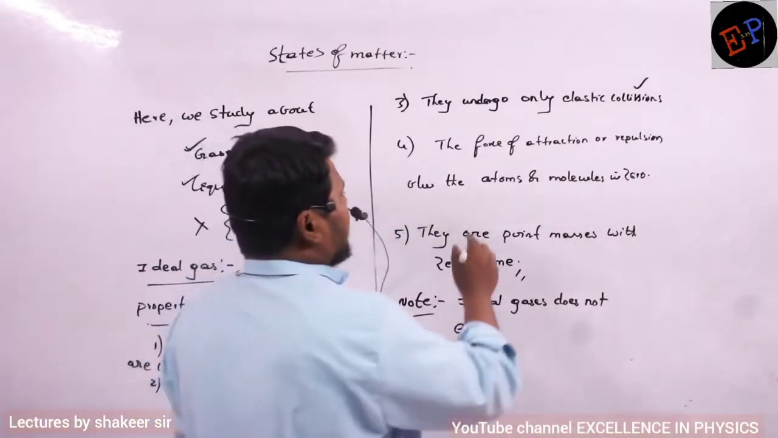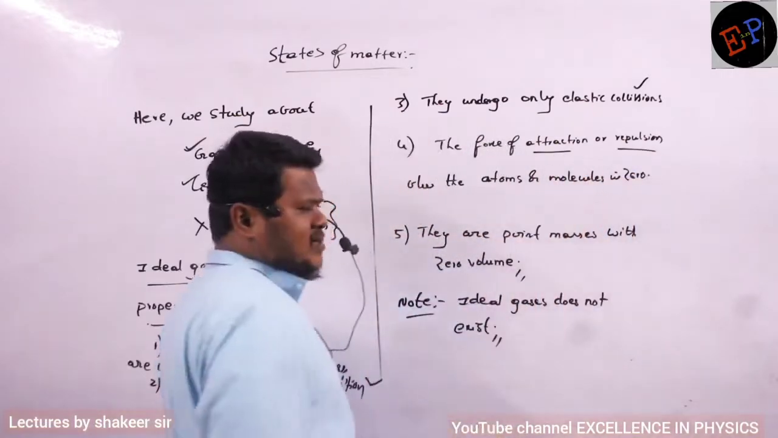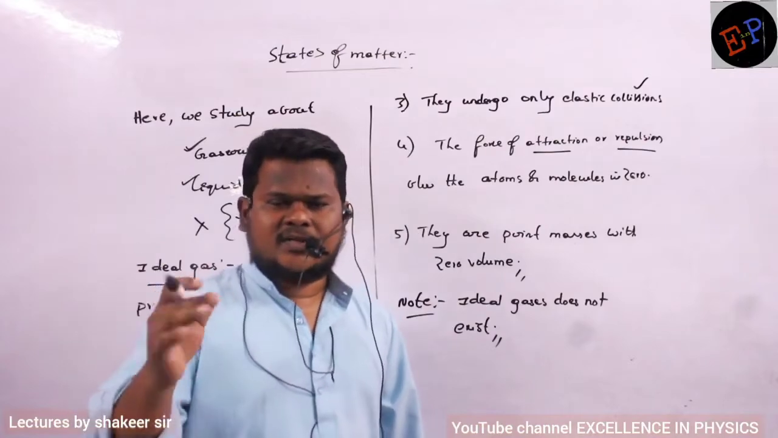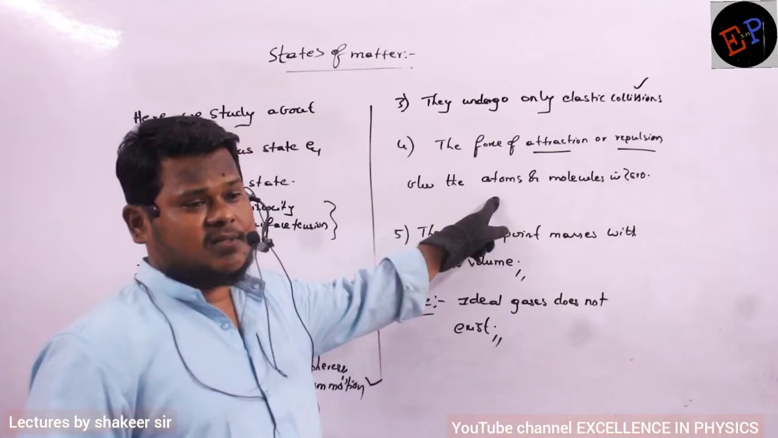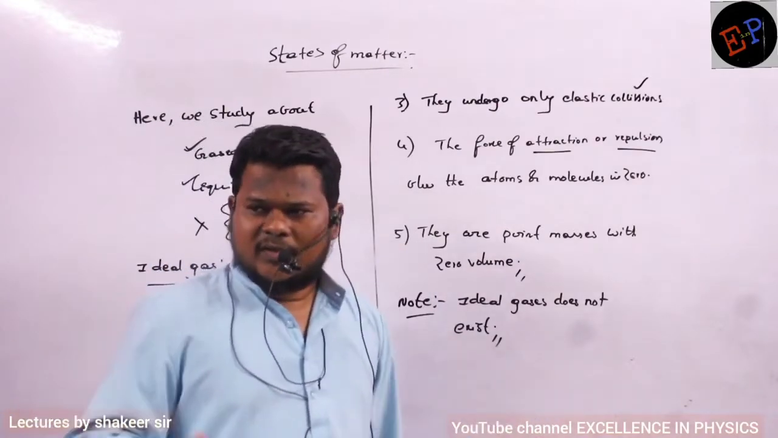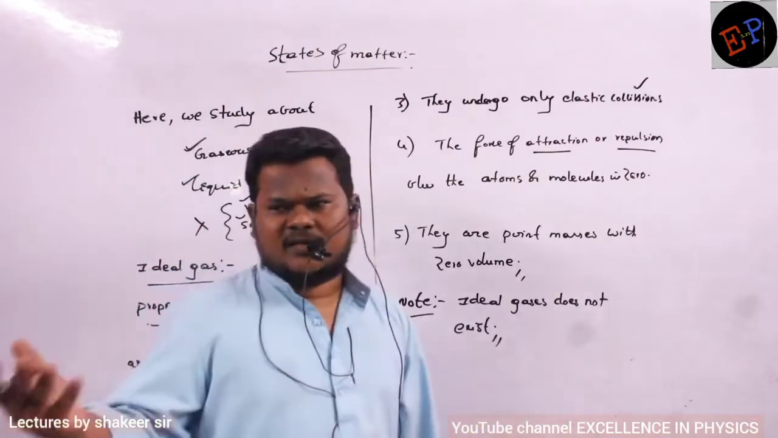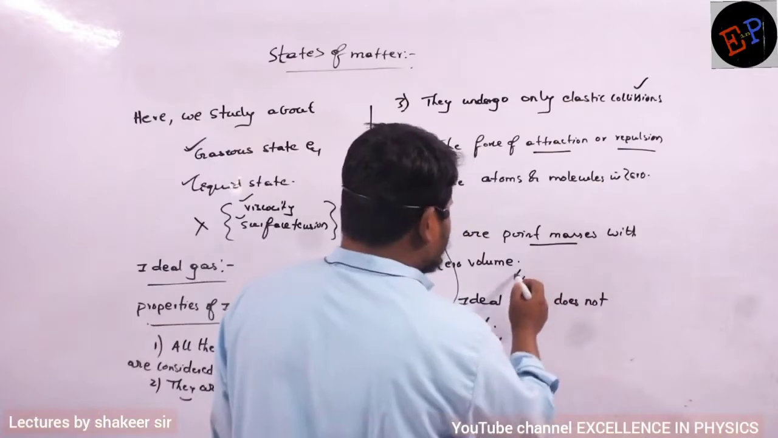Understood? We also assume that there is no force of attraction or repulsion between these atoms or molecules. In reality, there is a very slight force of attraction or repulsion between the atoms of real gases. But in ideal gases, we consider forces to be zero and we do the calculations. Therefore viscous forces and surface tension are all absent. Similarly, we consider all of them to be point masses with zero volume.